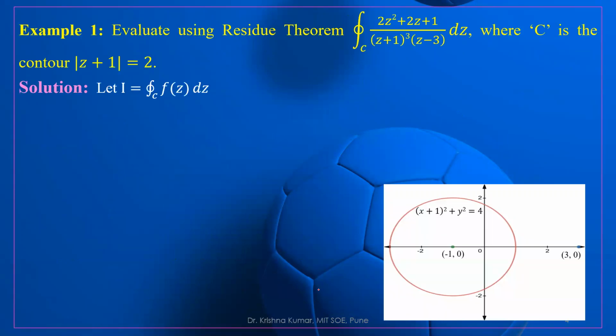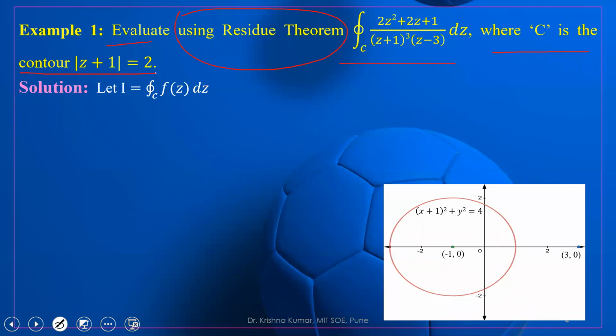Now we want to calculate, using the residue theorem, the integration of this function under the closed curve C, where C is the contour mod of z plus 1 equal to 2. Sometimes the question will not mention the residue theorem, so the question will be: evaluate this integral where C is the contour mod of z plus 1 equal to 2.